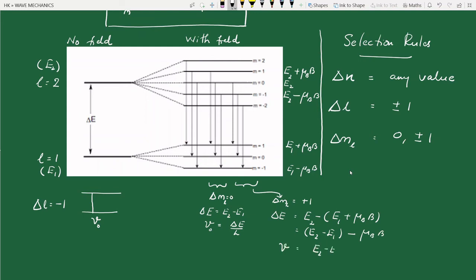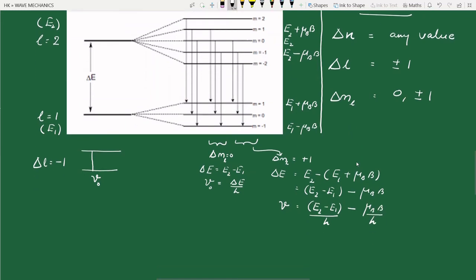We have to divide the energy difference with h, right? E2 minus E1 minus mu B into B, divided by h. This is equal to E2 minus E1 by h, which is nu 0, minus mu B into B divided by h. So it's a lower energy. The energy corresponding to delta ml equal to plus 1 stands for lower energy.